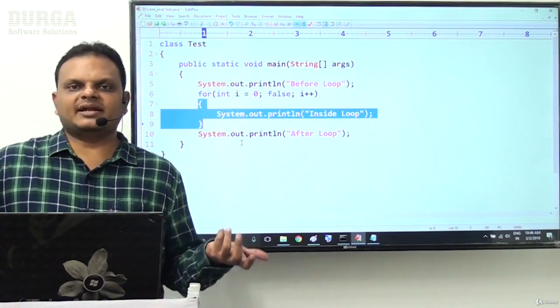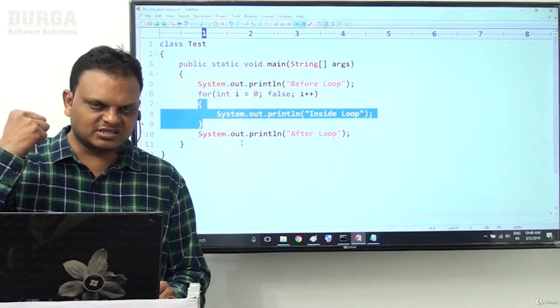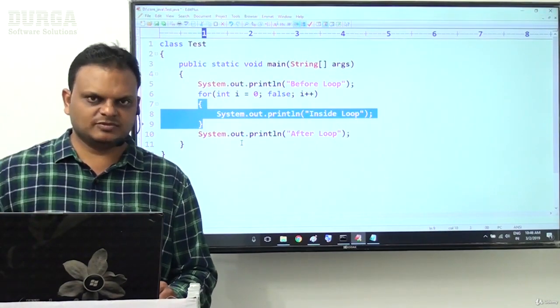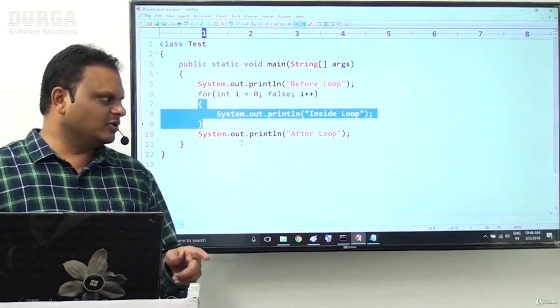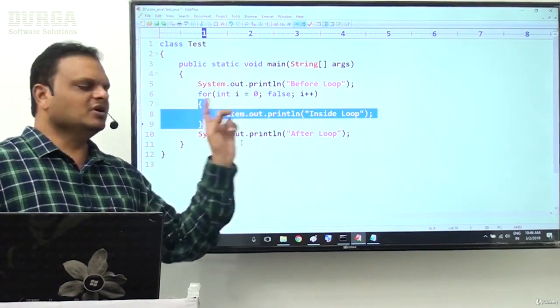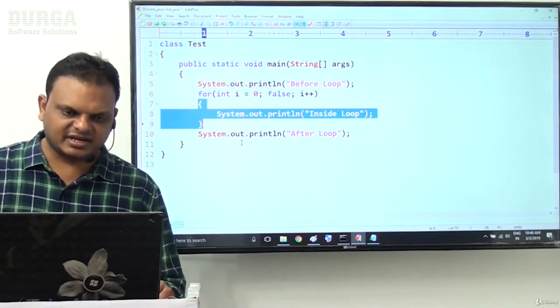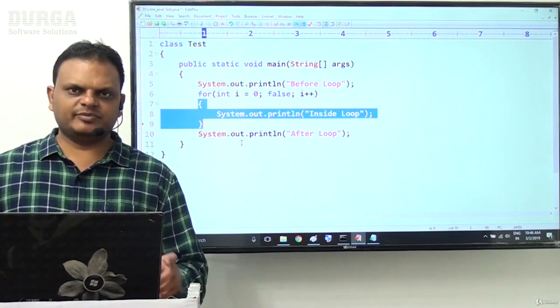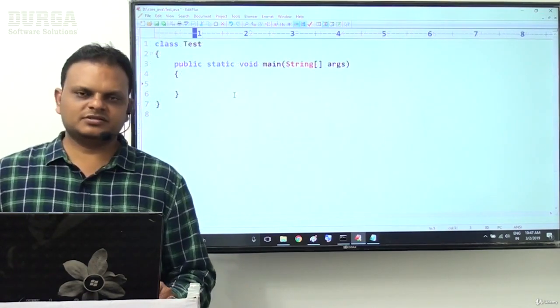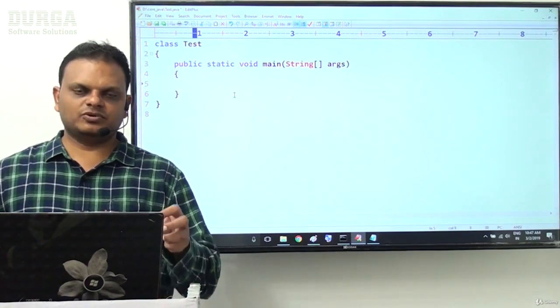So when the compiler identifies this unreachable part, definitely the compiler is able to raise which one? An unreachable statement error directly. If you provide a true value, the SOP after the loop is an unreachable statement. If you provide a false value, the body of the for loop is unreachable. So definitely the compiler will raise an error, like which one? Unreachable statement.